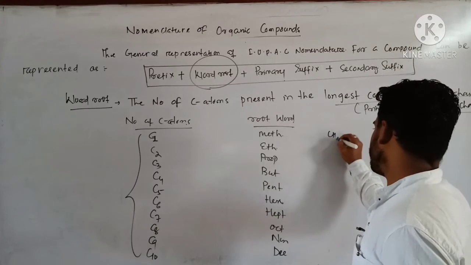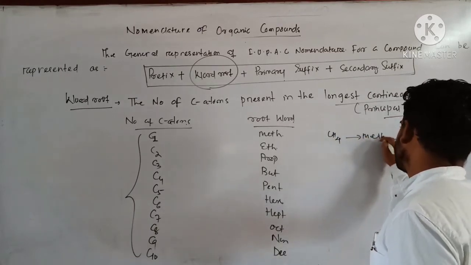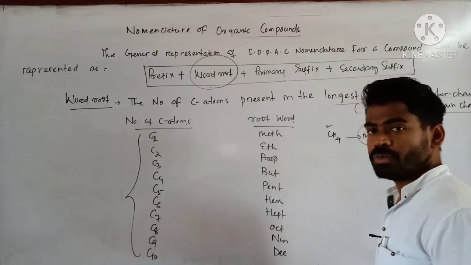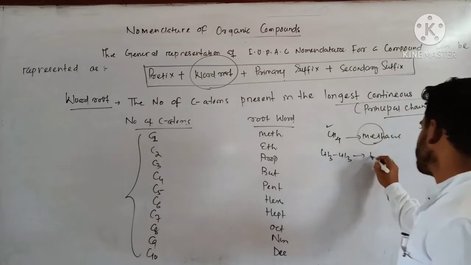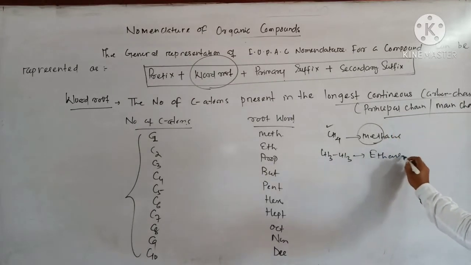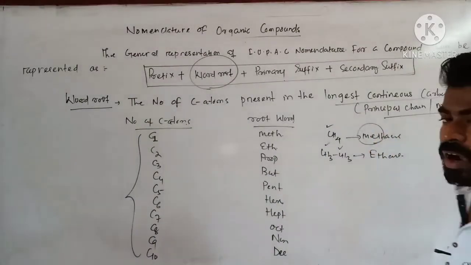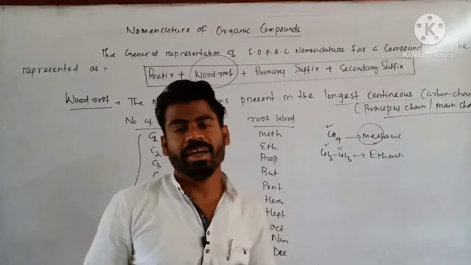You write, let's say CH4, and its name is methane. Do you understand where this meth comes from? It stands for word root. Suppose C2H6, what is its name? You are saying ethane, and you know there are 2 carbon atoms. So this is called root word, which represents the number of carbon atoms present in the main chain.